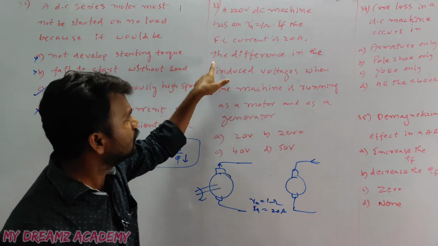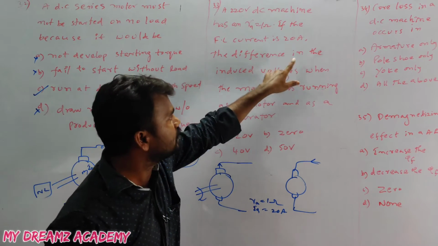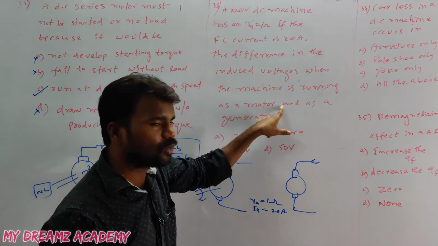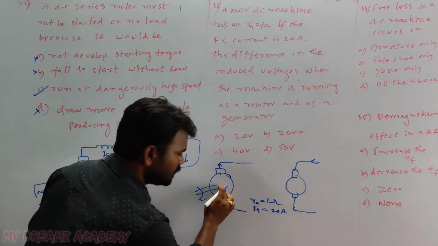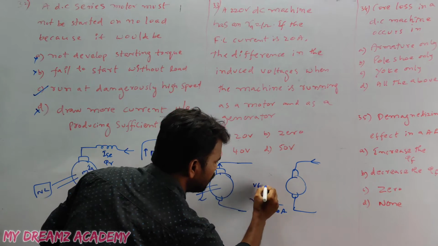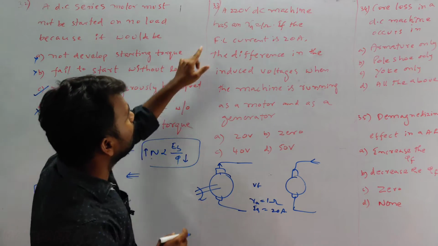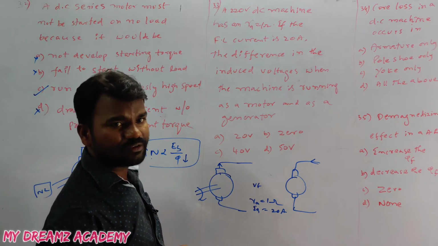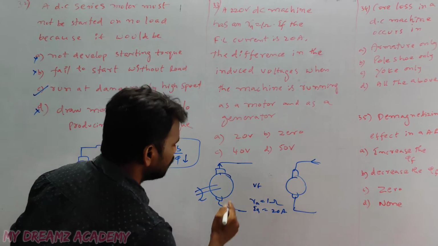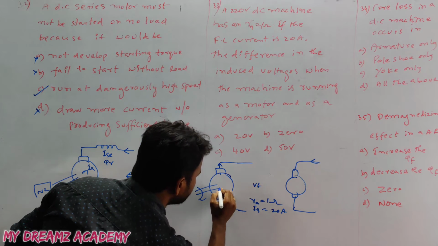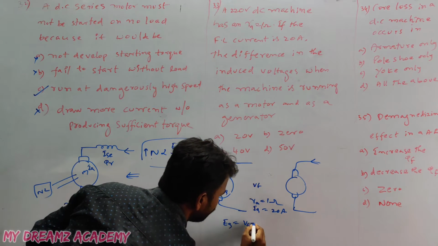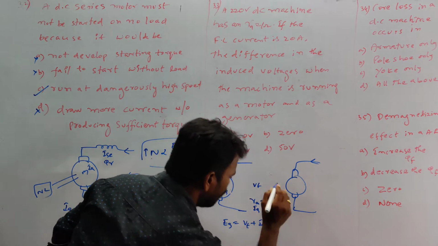The difference in the induced voltages when the machine runs as a motor and as a generator. The terminal voltage is given as 220 volts. For the generator, the generated EMF Eg is equal to Vt plus Ia into Ra.